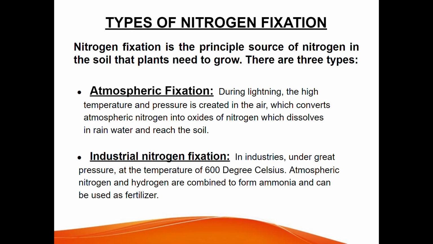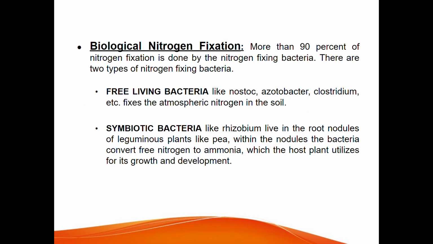During lightning, high temperature and pressure are created in the air, which converts atmospheric nitrogen into oxides of nitrogen, which dissolve in rainwater and reach the soil. Next is industrial nitrogen fixation. In industries, under great pressure, at a temperature of 600 degrees Celsius, atmospheric nitrogen and hydrogen are combined to form ammonia, which can be used as fertilizer.